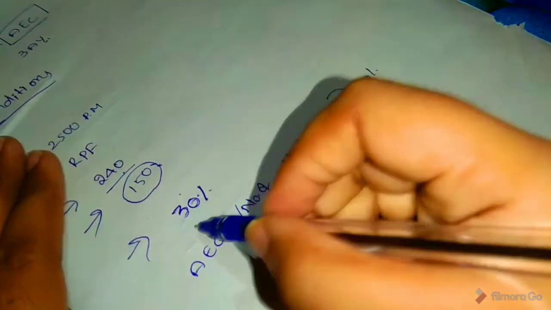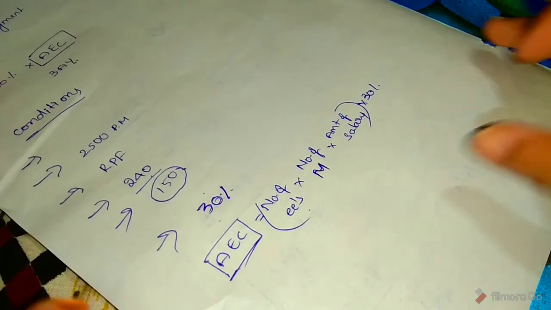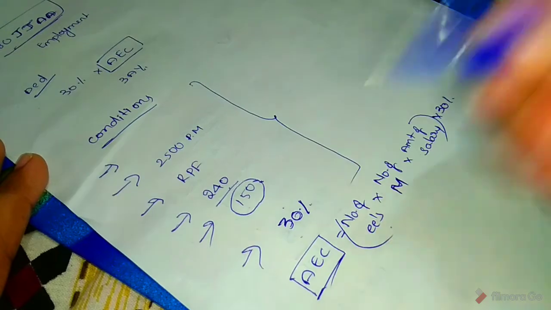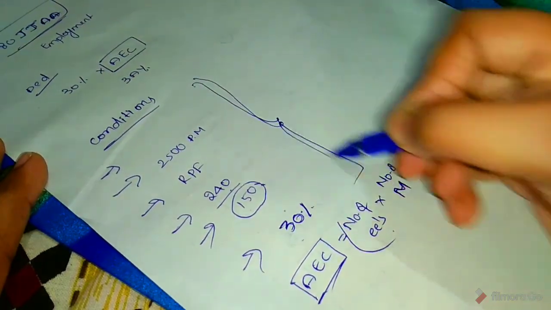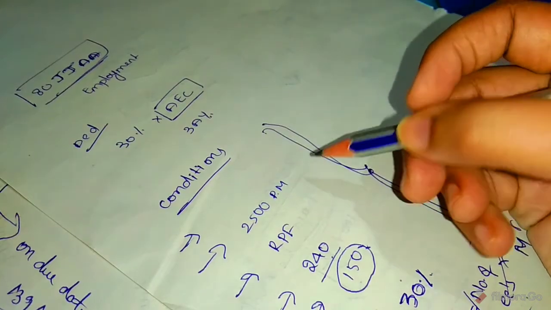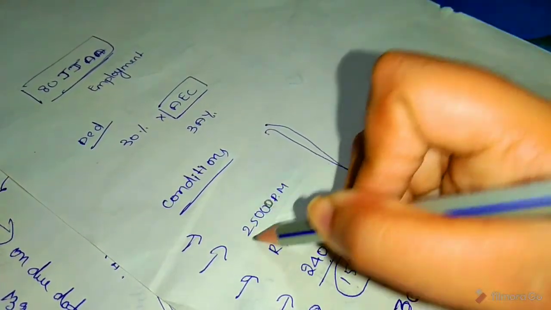These are the conditions for additional employee cost. See here, section 80JJAA, I made a mistake, it is 25,000 per month. Okay.